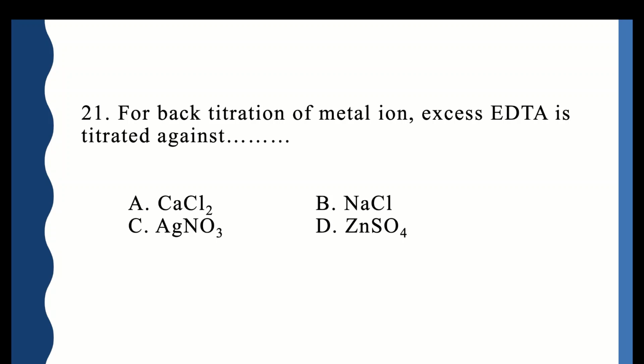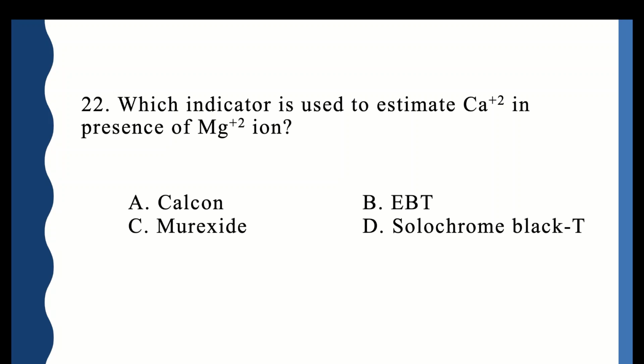For back titration of metal ion, excess EDTA is titrated against CaCl2, NaCl, AgNO3, or zinc sulfate. Correct option is zinc sulfate. Which indicator is used to estimate calcium in presence of magnesium ion? Calcon, EBT, murexide, or Solochrome black T? Correct option is calcon.